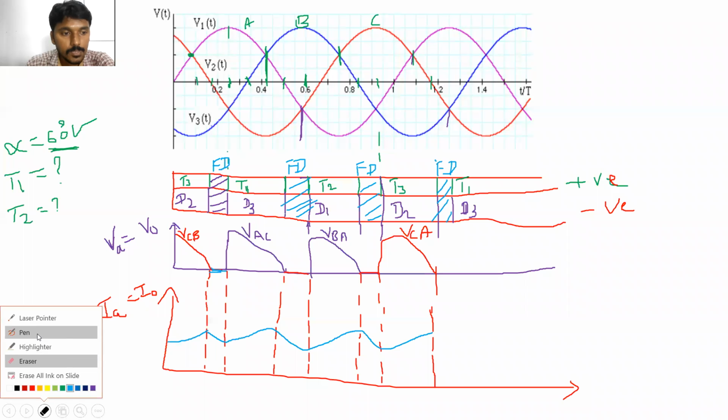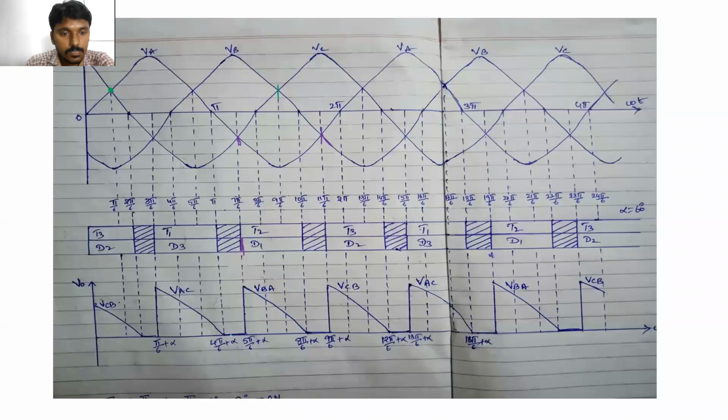Yes sir. So next, already I had drawn the waveforms. From these waveforms you can easily find the output voltage waveform.